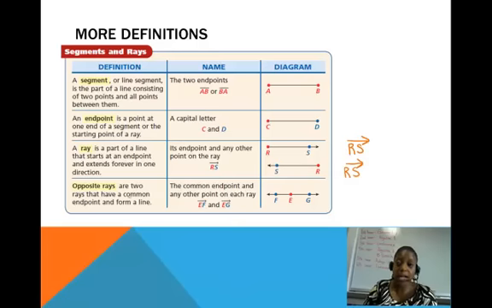Okay? And then our last one is opposite rays. There are two rays that have the same endpoint. So ray EF and ray EG are what we call opposite rays. They have the same endpoint and they form a line. There's two pieces of criteria. So the same endpoint, ray EG, and then ray EF, those two are opposite rays because they meet at E, that's the endpoint that they share, and they go in opposite directions, forming a line. Okay?